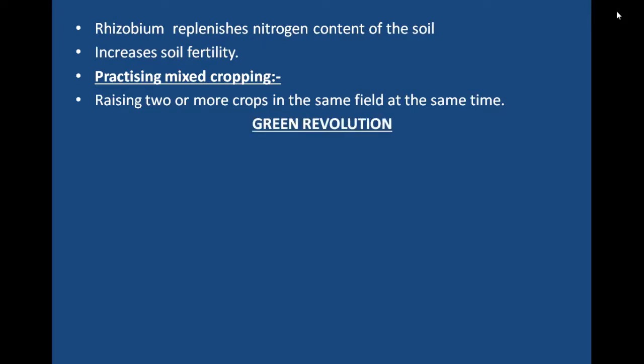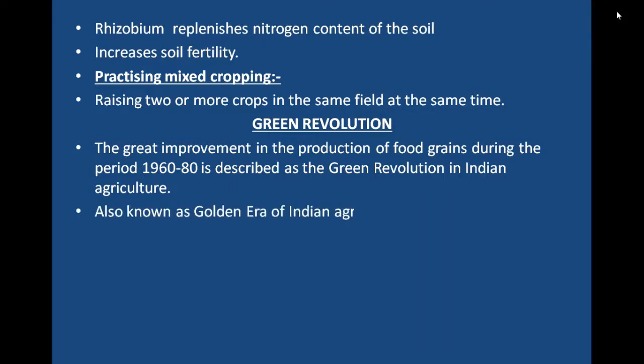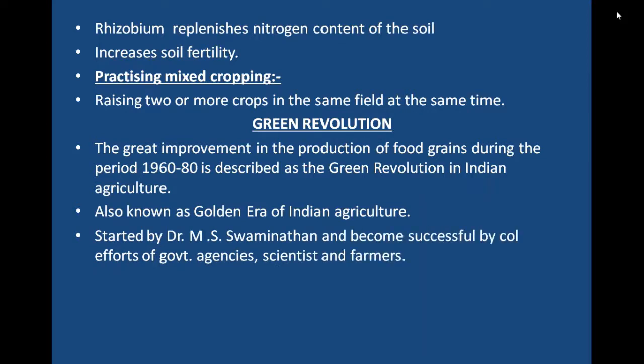Green Revolution. The great improvement in the production of food grains during the period 1960 to 80 is described as the Green Revolution in Indian agriculture. Green Revolution is also known as the Golden Era of Indian agriculture, which was started by Dr. M.S. Swaminathan and became successful by collective efforts of government agencies, scientists and farmers.